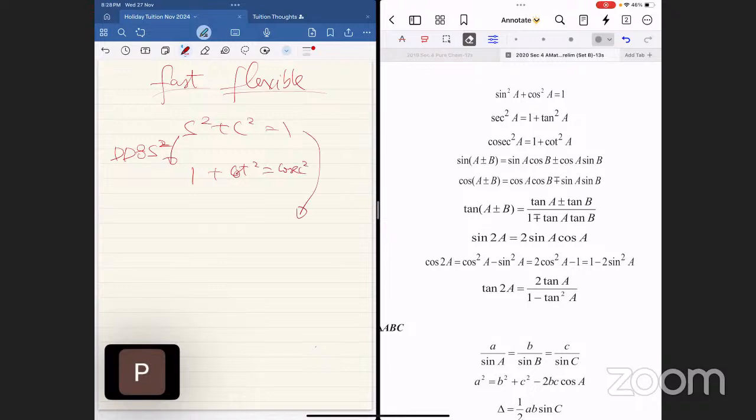Immediately you do that. From the first to the third one, divide by cosine square: sine divided by cosine is tangent square, cosine square divided by cosine square is 1, 1 over cosine is secant square. And then we are done. If you can write down these three, please thumbs up. I'm going to erase it very soon.